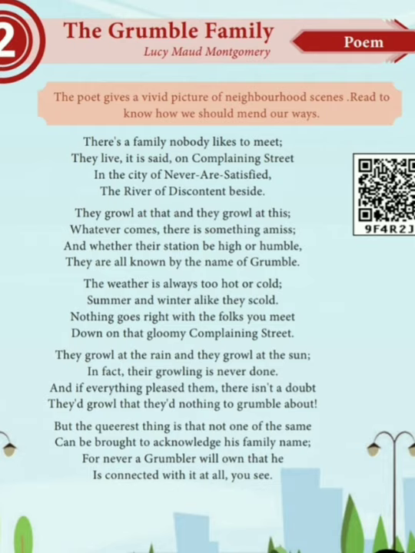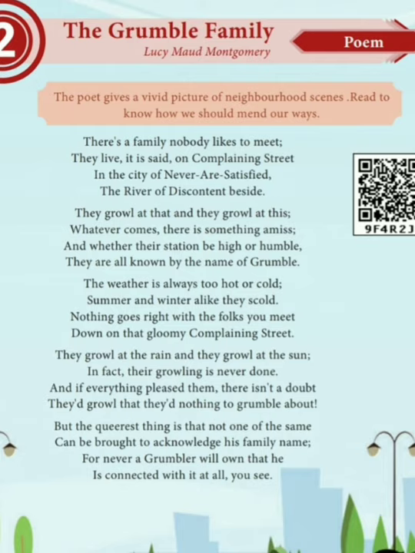Down on that gloomy complaining street. Gloomy means depressing or frightening or sad. So everything will go wrong only in the complaining street. Whether it is hot or cold climate, summer or winter season, they will complain about everything. Everything will go wrong with the people you meet there. Grumblers means those who always complain about something in a bad tempered way. Everything they get angry about. Okay, children, they are the grumblers.